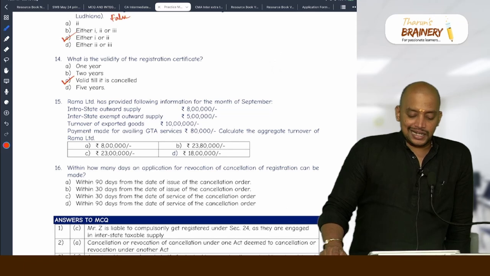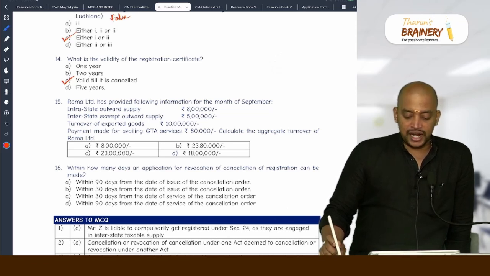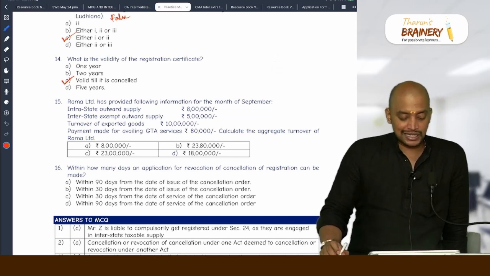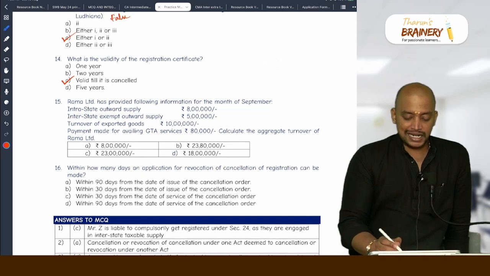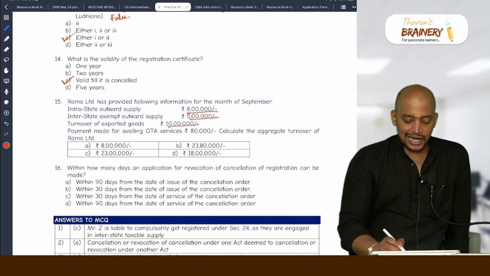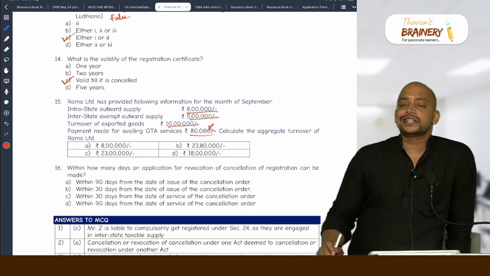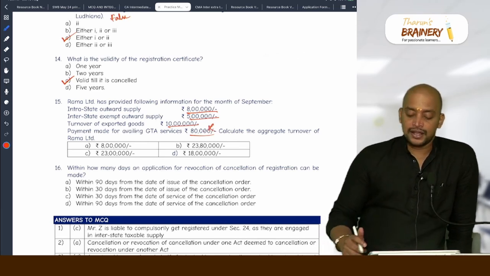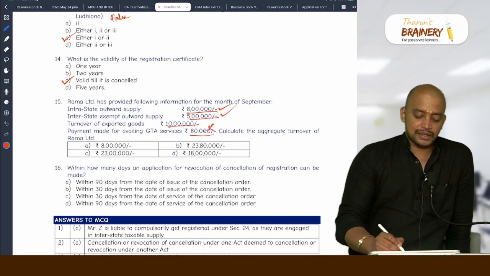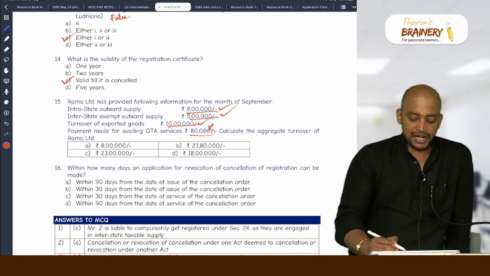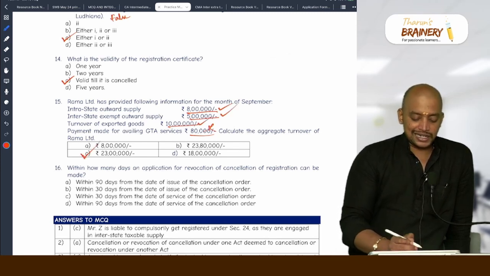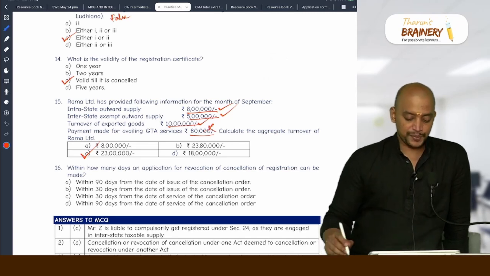Rama Limited has provided following information for the month of September. Intrastate outward supply 8 lakhs, interstate exempted outward supply 5 lakhs, turnover of exported goods 10 lakhs, payment made for availing GTA service 80,000. Calculate the aggregate turnover. Payment made for GTA service will not come because that's an inward supply. So outward supply will come, exempted supply will come, exports also will come. So 10 plus 5 plus 8, 23 lakhs will be taken as aggregate turnover.